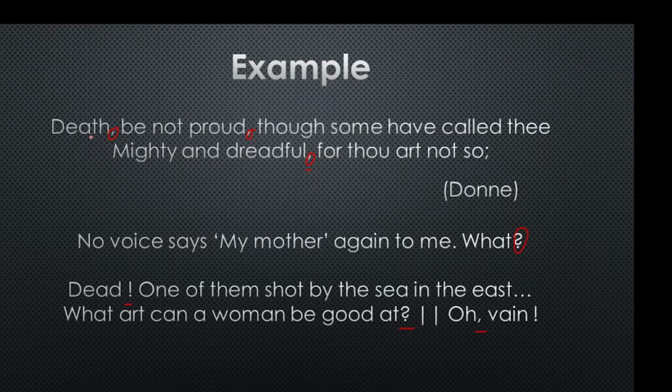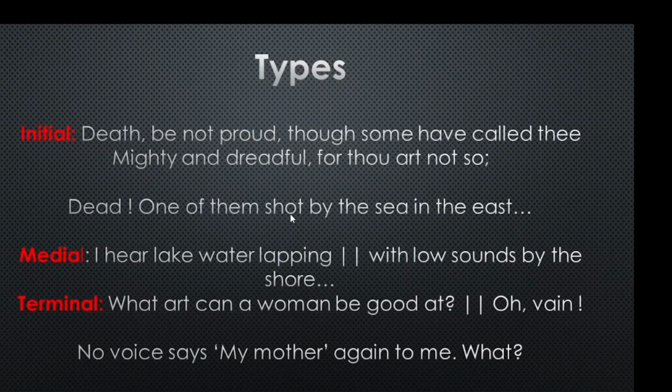So you see that in some lines the stops happen to be at the beginning of the line, or sometimes in the middle of the line, or at the end of the line. And based on these features, caesura is of three types: initial, medial, and terminal.